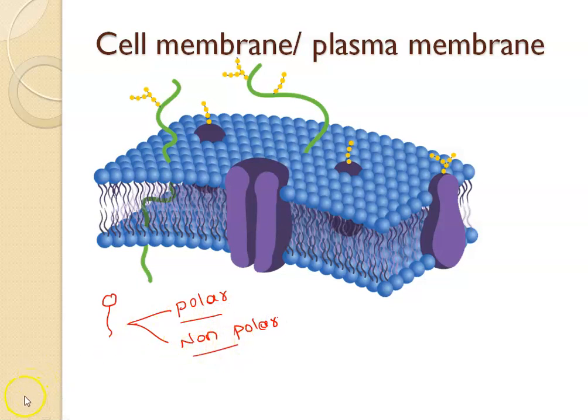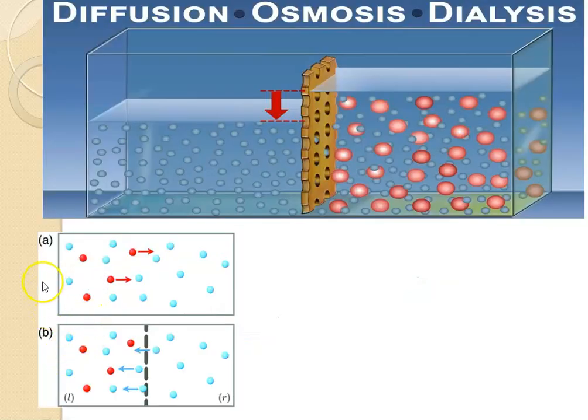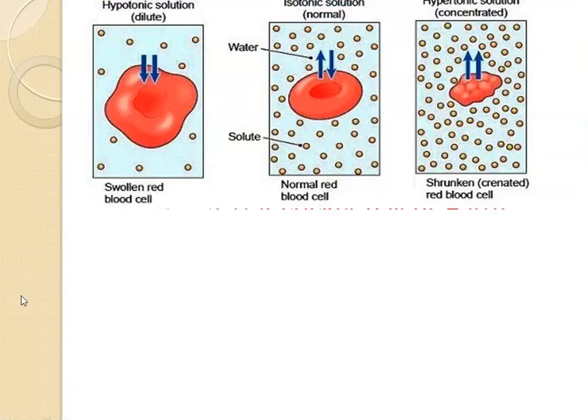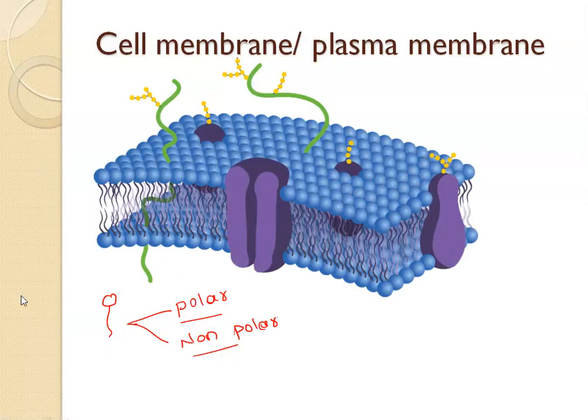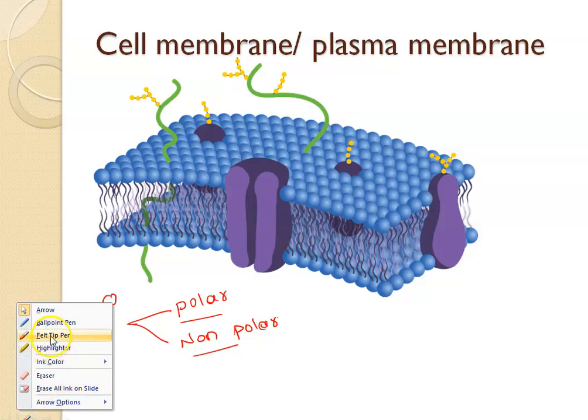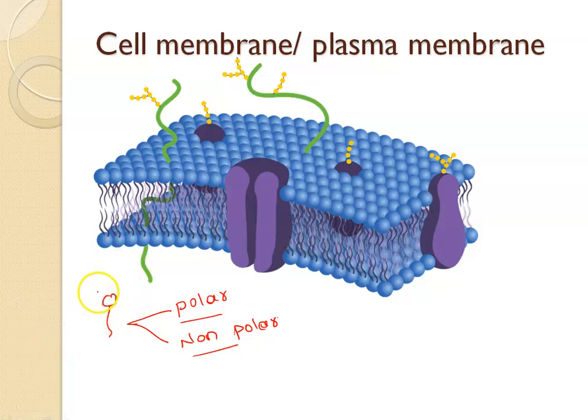Okay, one minute guys. So this is how our lipid looks. But you should know what this lipid is.